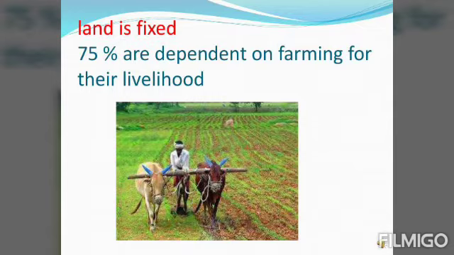Because of that, we used to import these food grains from other countries. So to stop this burden and to become self-reliant, our government made numerous efforts. Finally we achieved a lot.